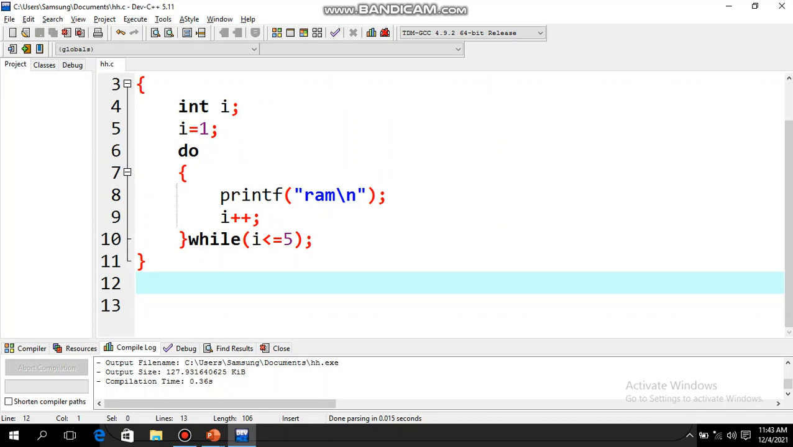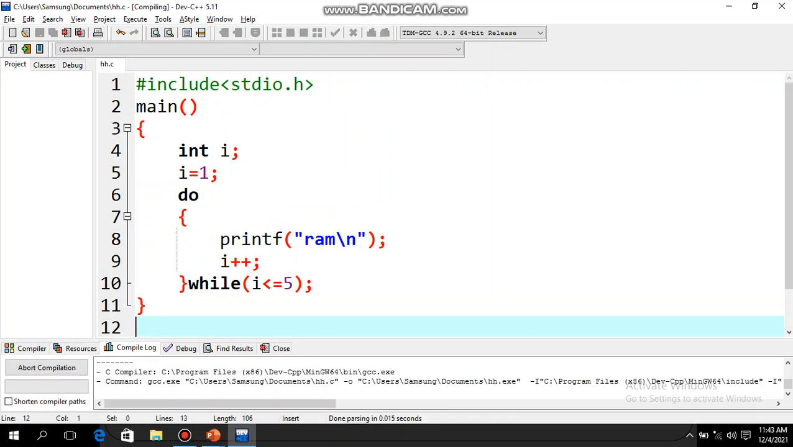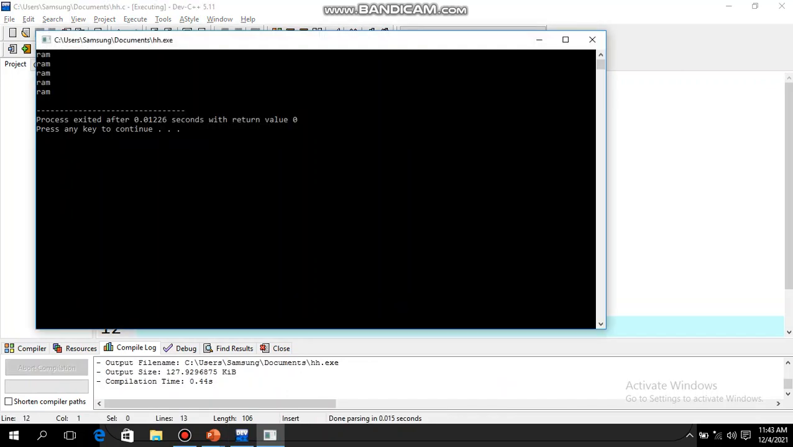And before that you can see these are the keywords. Int is a keyword, do is a keyword, and while is a keyword. So you can see Ram is displayed.